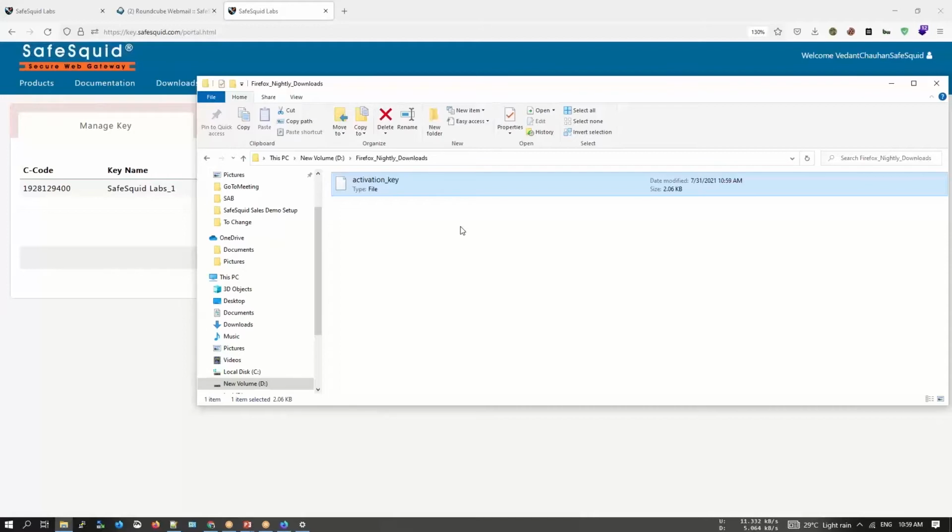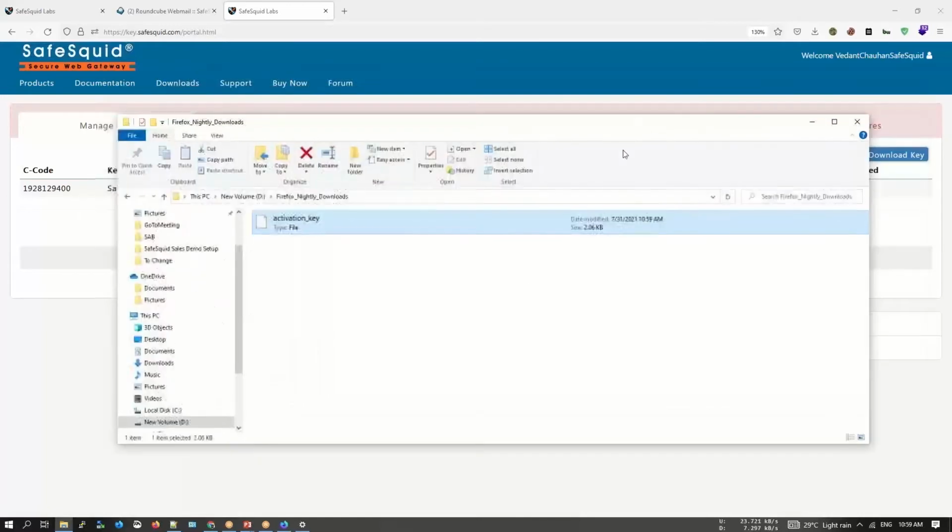If you have downloaded it multiple times, there will be a 1 appended to the file's name. Make sure that you remove that, or you rename the file to activation underscore key, or make sure you do not download it repeatedly. You could delete all the activation key files and then download it fresh. This is a very important step to follow.